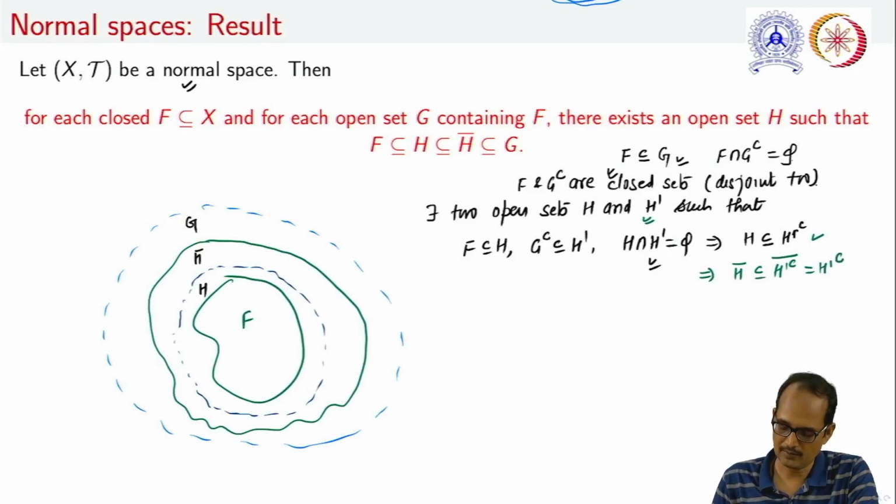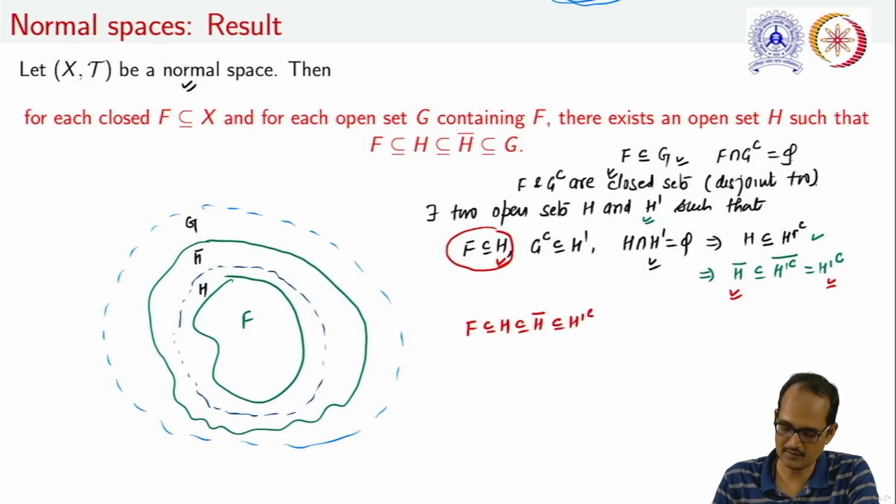Now as F is a subset of H, and note that H is always a subset of its closure, the closure is a subset of H dash complement.